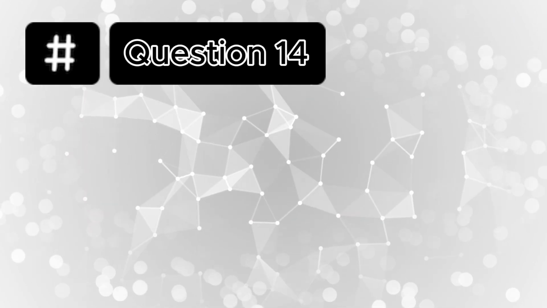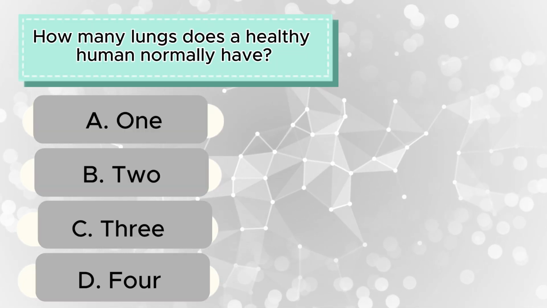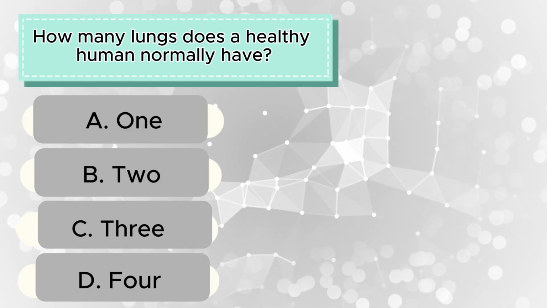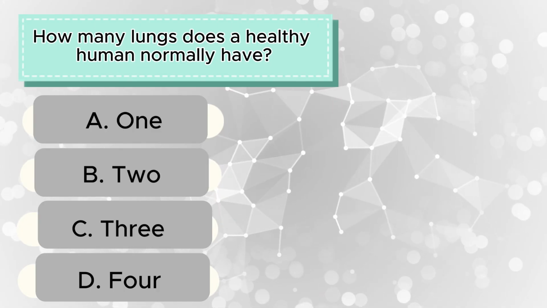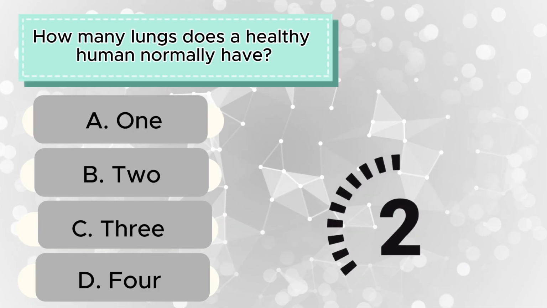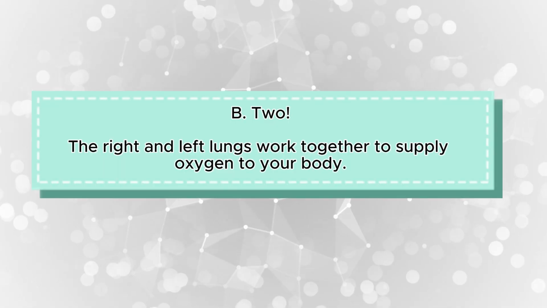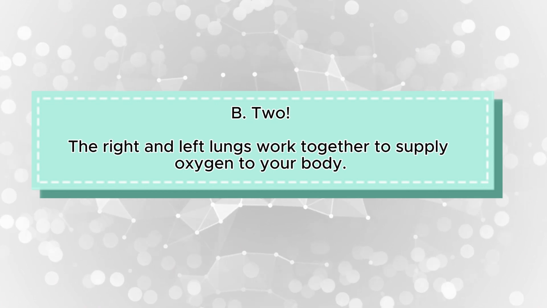Question 14. How many lungs does a healthy human normally have? A, 1, B, 2, C, 3, D, 4. Time's up. The correct answer is B, 2. The right and left lungs work together to supply oxygen to your body.